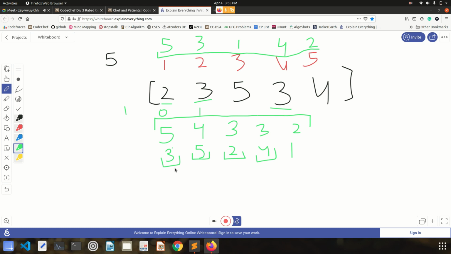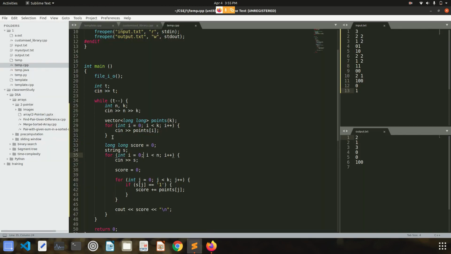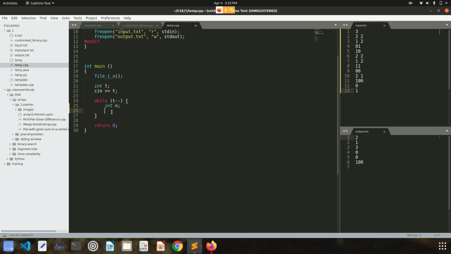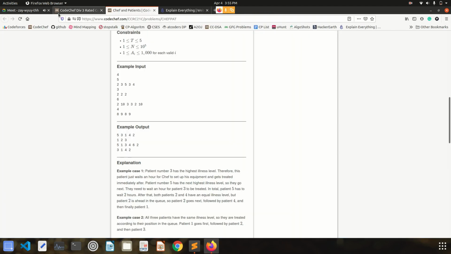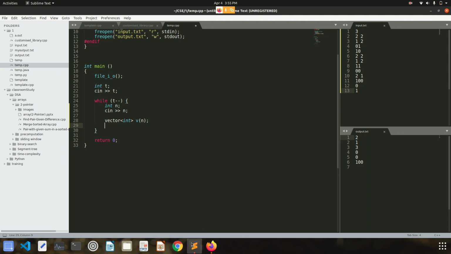Okay, I'll just try to implement this thing. Firstly we will be given t, so we will take t as it is and not change it. Now I have to take n as input, the number of elements, and after that the illness of every person. There are n patients in my array, so I have made a vector v. After that I have to run a for loop till n, and for every element take input, right?